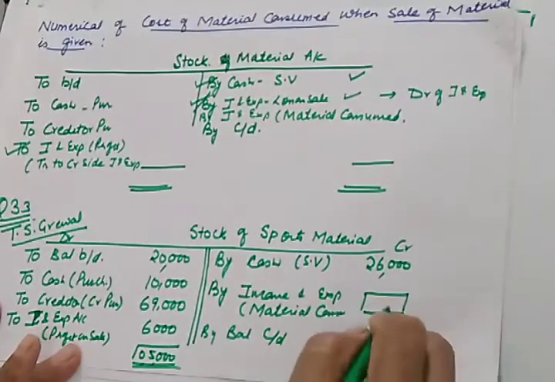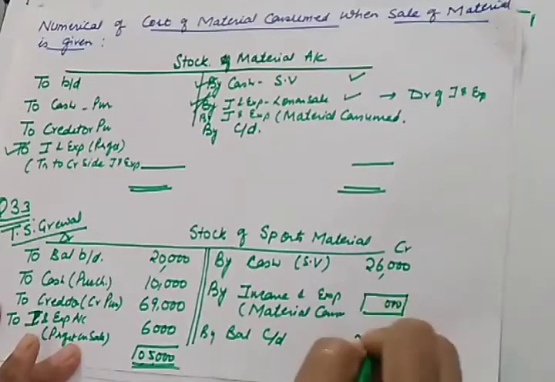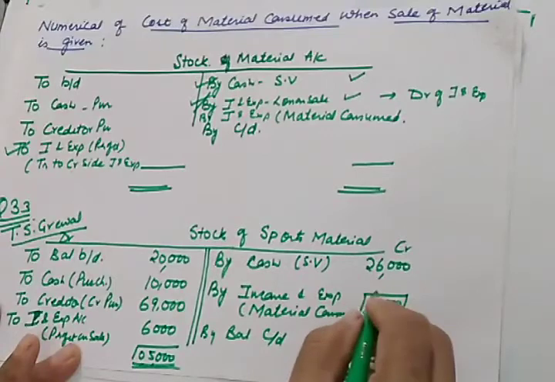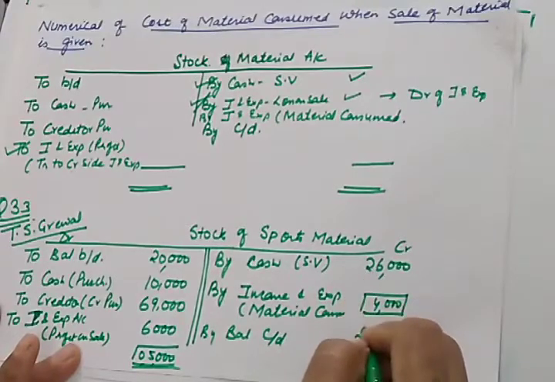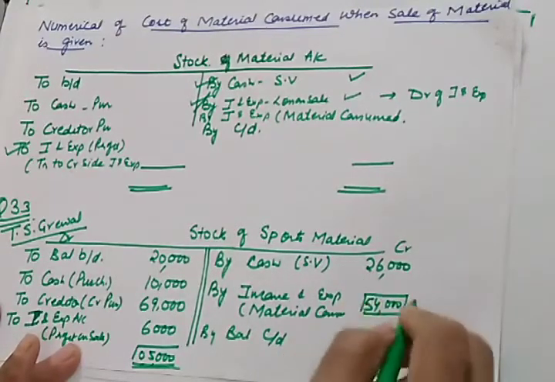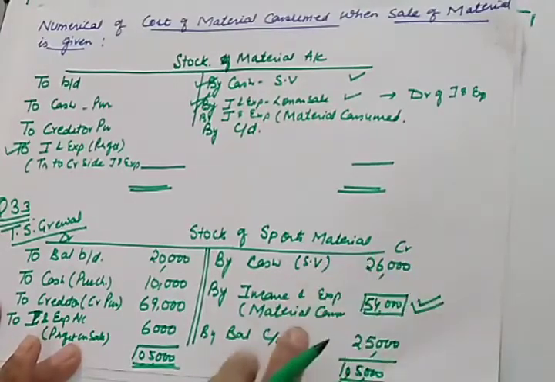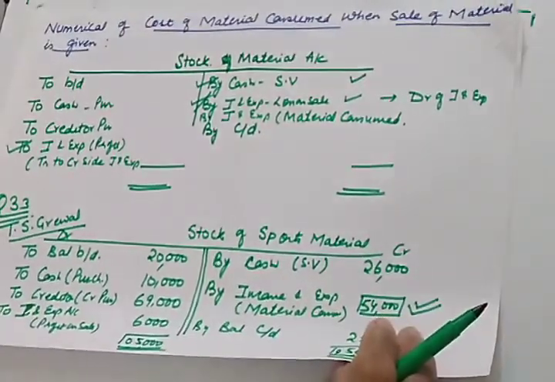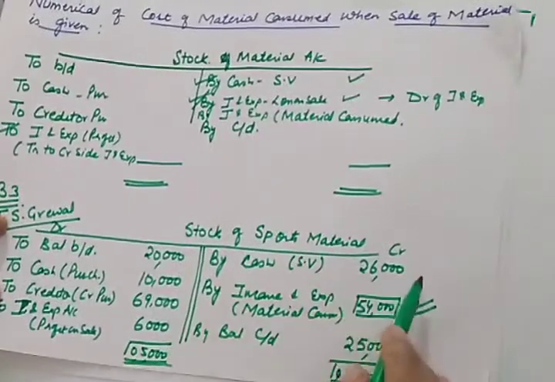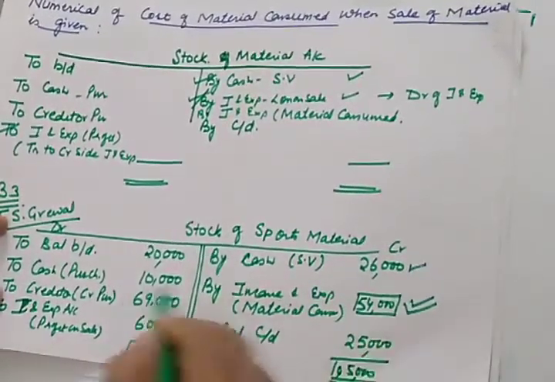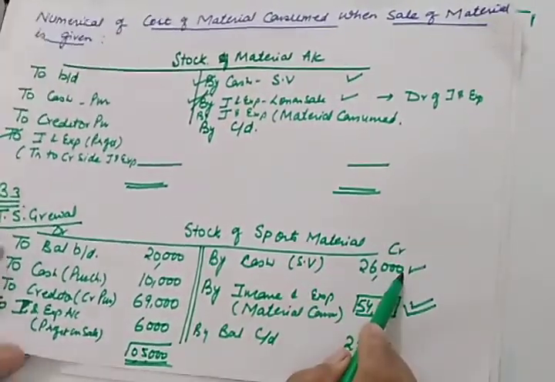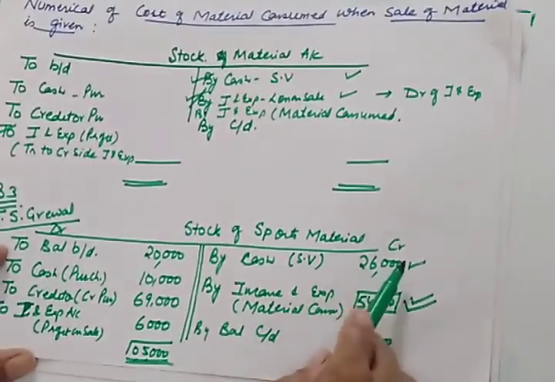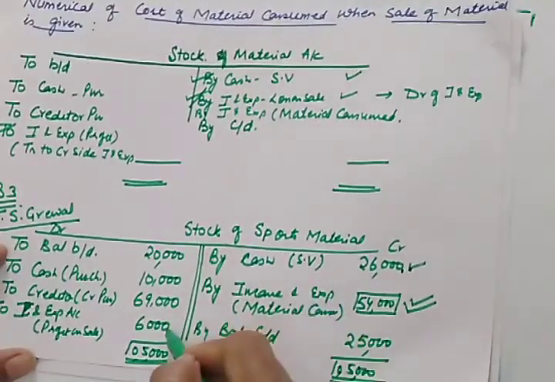So finally, this will be 554. So this is the amount of material consumed during the year. This is how it is to be done when sales are given to us. The sale value will be recorded here and the profit will be recorded here.